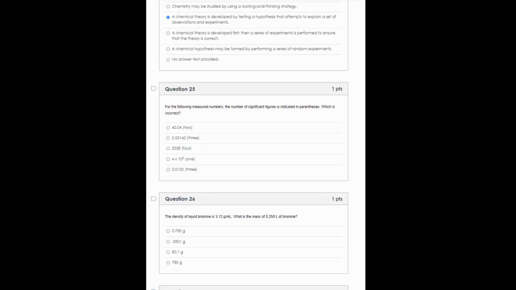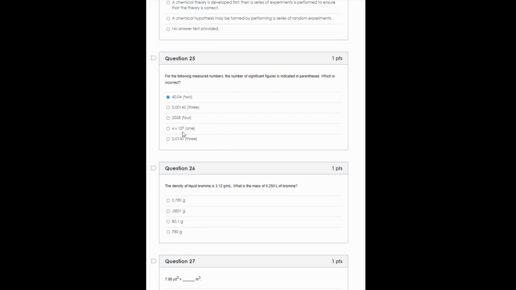Number 25. For the following measured numbers, the number of significant figures is indicated in parentheses. So which is correct? Which is incorrect, I beg your pardon. So 40.04, those zeros are called bound. They're captive. So that is 4 significant digits. That one is incorrect. The next one, 0.00142, 3 significant figures, that is correct. Only the non-zero digits are significant in that number. 2038 has 4 significant figures. That is correct. That 0 is bound or captive between 2 non-zero digits. Therefore, it is significant. 4 times 10 squared has 1 significant digit.